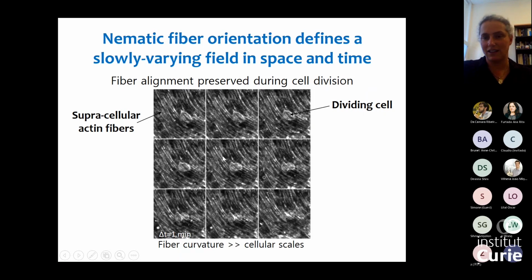So we have this supracellular orientation field defined by the orientation of these supracellular fibers, and it's well defined over scales that are much larger than the molecular scale or even cellular scales, and processes like cell division do not alter this orientation field.